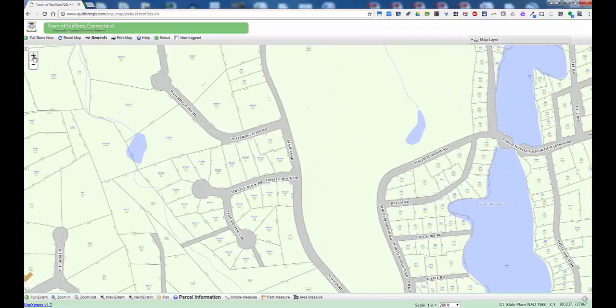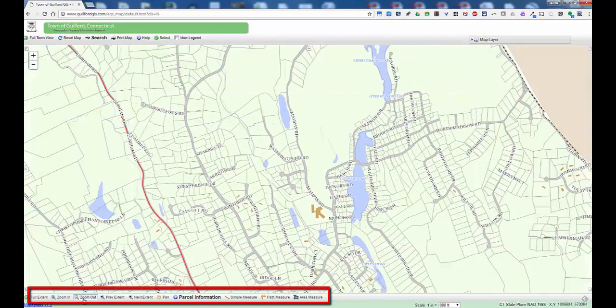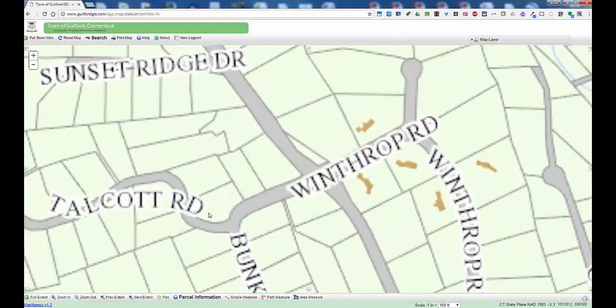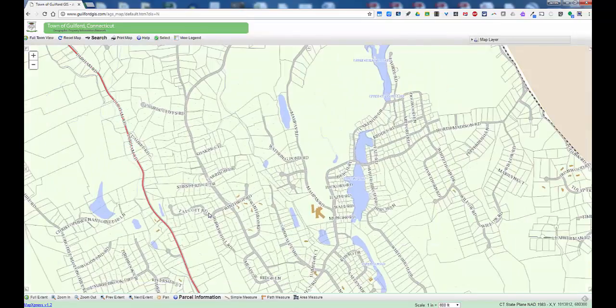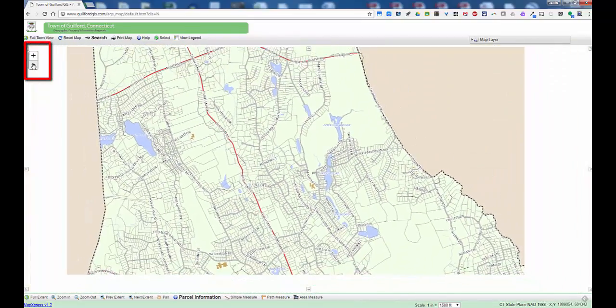There's many ways to zoom. You can use the plus or minus here to go in or out. On the bottom of the screen, there's a zoom in and zoom out bar. If you use a mouse, you can use the scroll bar. Right now I'm just scrolling with the mouse. If you have touch screens, you can use 2 fingers to expand it. So there are many ways. For simplicity, the plus and minus I find is the most straightforward.